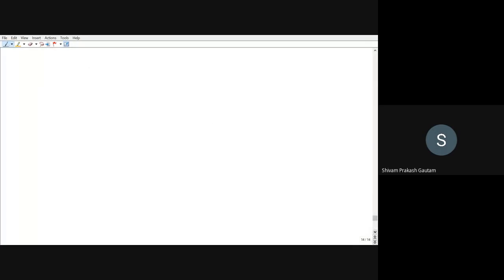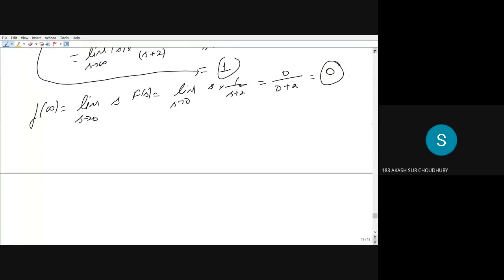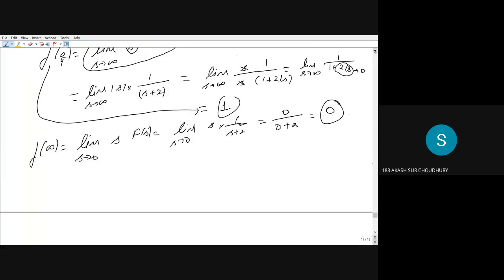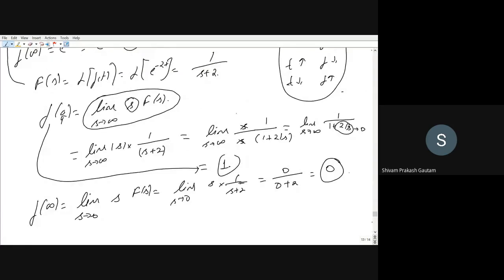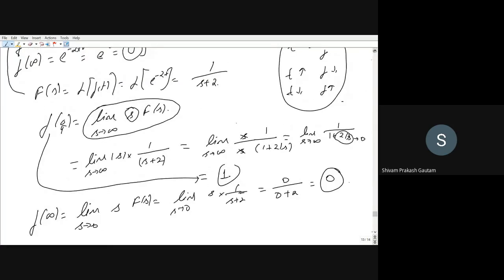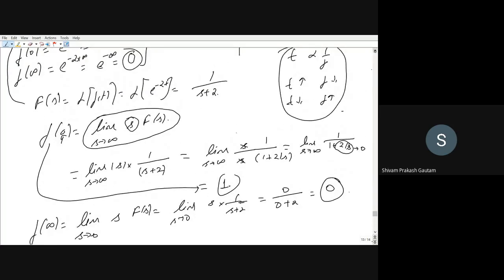Excuse me. Why are we writing s F(s) here? All this comes from a derivation, and I am leaving this derivation up to you, because this is in mathematics. You can search it on your own, and if you have any problem, I know what the derivation is, but I am leaving it up to you, because this is not our part.